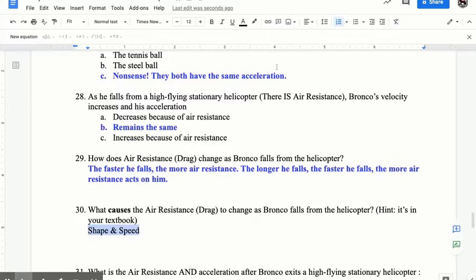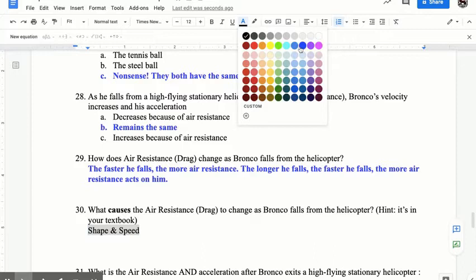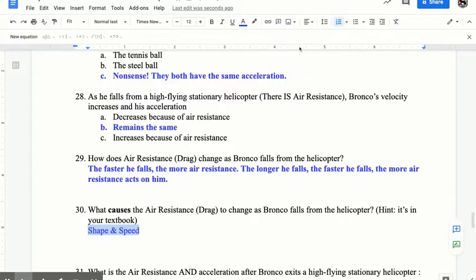If Bronco is changing his shape, let's say he was tiny like diving off a diving board and then went out really large, like a starfish, then his shape might change and his drag may change. But certainly, as he's falling, his speed is increasing, and therefore his air resistance is going to increase.